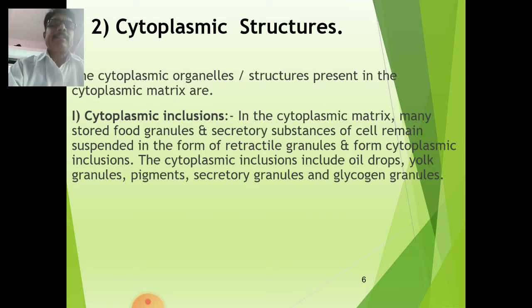Now what do we mean by inclusions? In the cytoplasmic matrix, many stored food granules and secretory substances of the cell remain suspended in the form of refractile granules and form cytoplasmic inclusions. The cytoplasmic inclusions include oil droplets, yolk granules, pigments, secretory granules and glycogen granules.